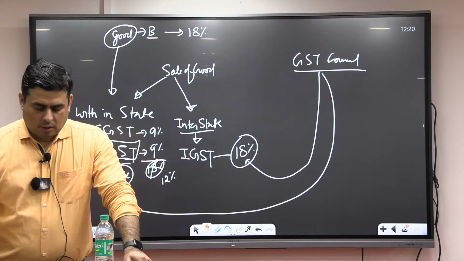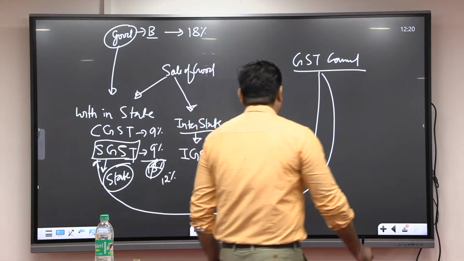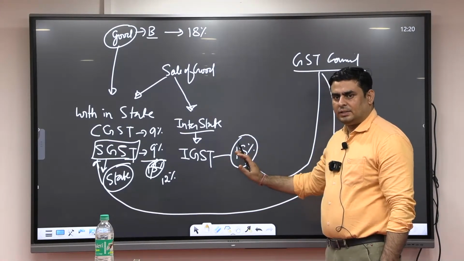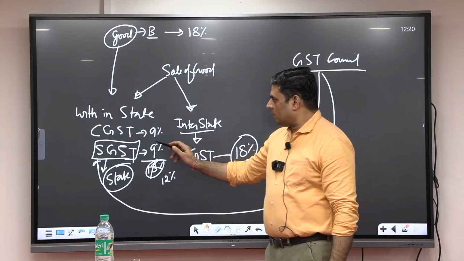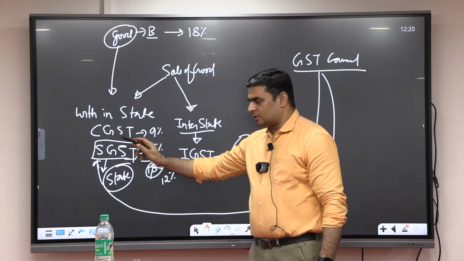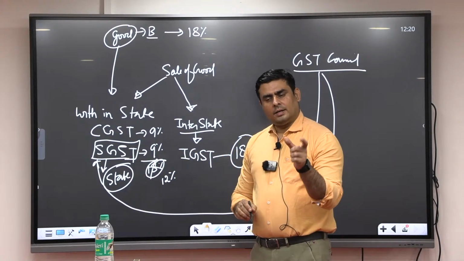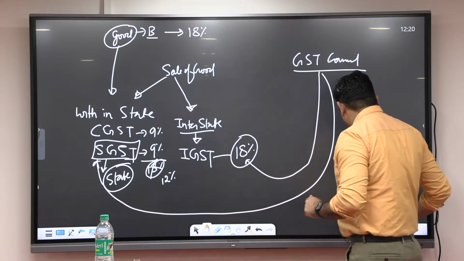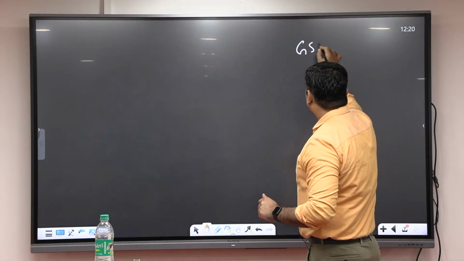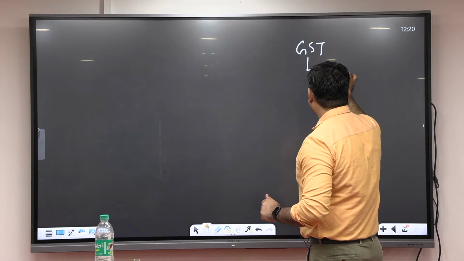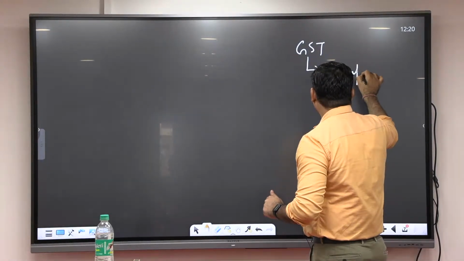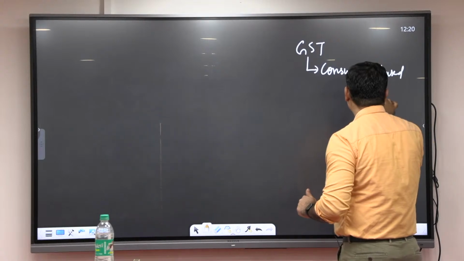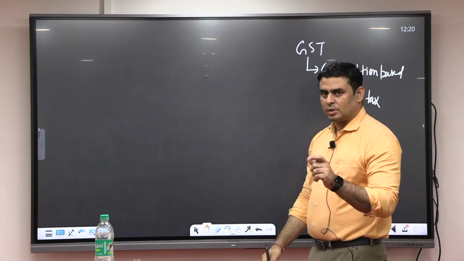Fine. Now, understand one more thing here. I said 18% IGST, 9% CGST and 9% SGST. Here, understand one more interesting thing related to GST. GST is known as a consumption based tax.